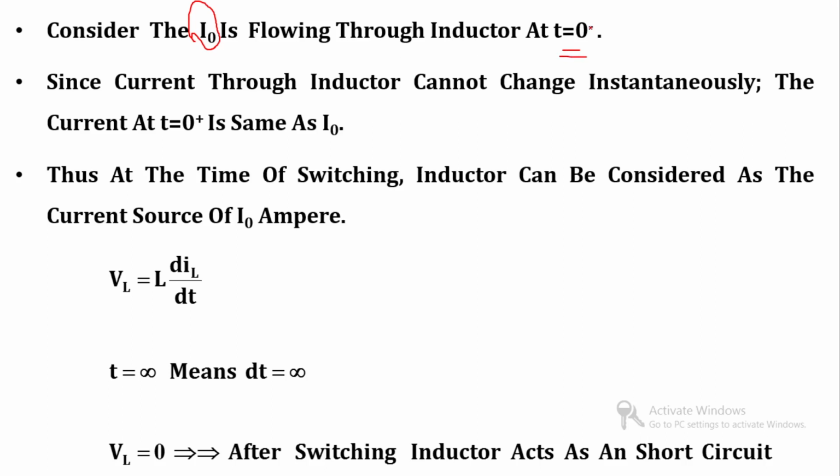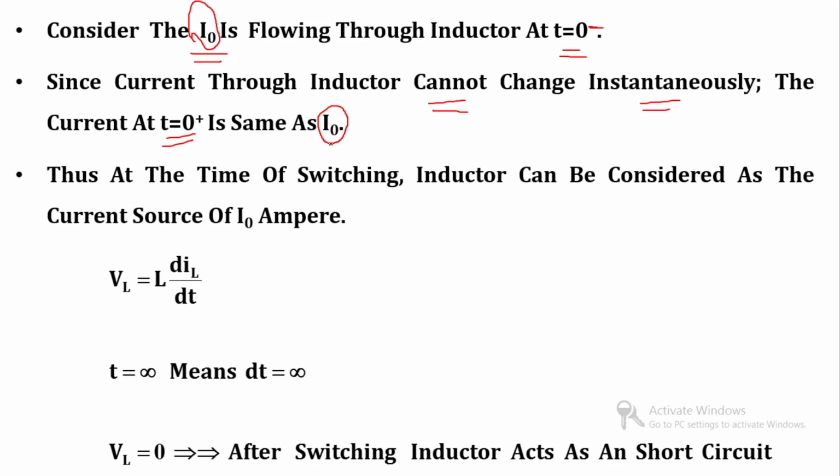That means before switching, let's suppose the inductor has a current of value I0. Since the current through the inductor cannot change instantaneously, as we have already considered, at t is equal to 0 plus the inductor has a current equal to I0.